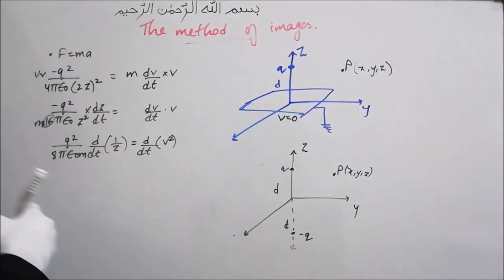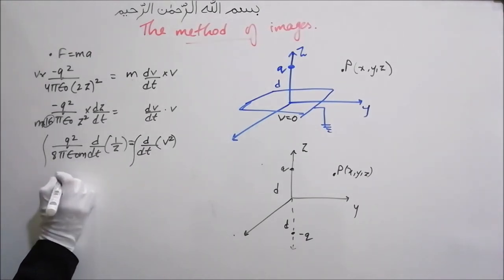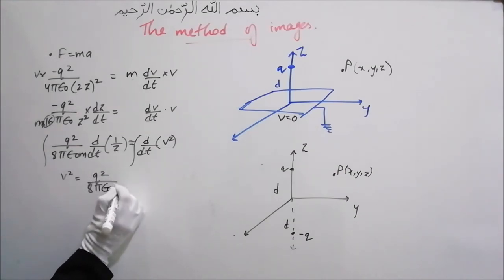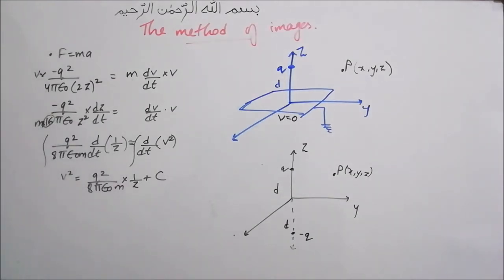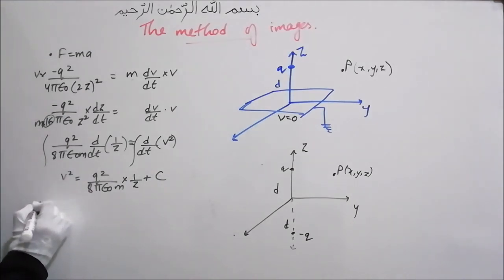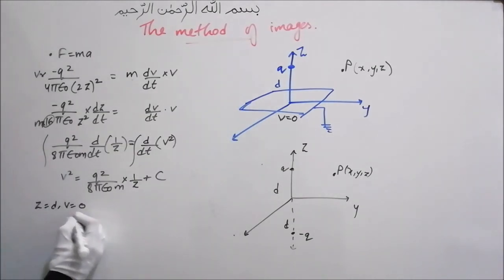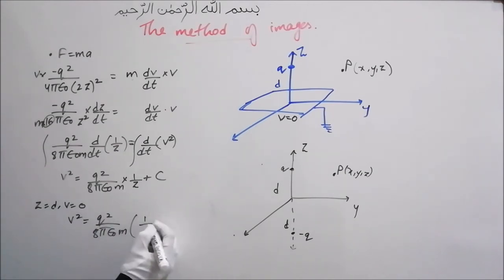V square will be 2v dv by dt. Now we'll do integration on both sides and I'll get v squared is equal to q squared upon 8 pi epsilon naught m into 1 by z plus some constant c. This is the velocity. Now to find the constant c, we know when the distance z is d, the velocity initially is 0. Putting that here, then solving, we'll get v squared will be equal to q squared upon 8 pi epsilon naught m, 1 by z minus 1 by d, that is v squared.